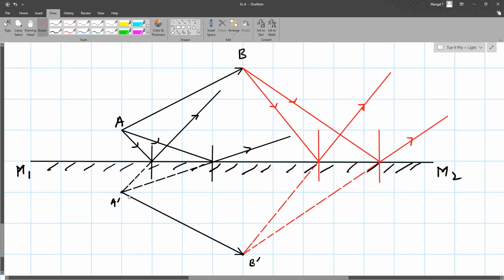And of course, this is a virtual image, so it is dotted. When you are asking about upside down, you can see that B is pointing up, but B dash is pointing down.